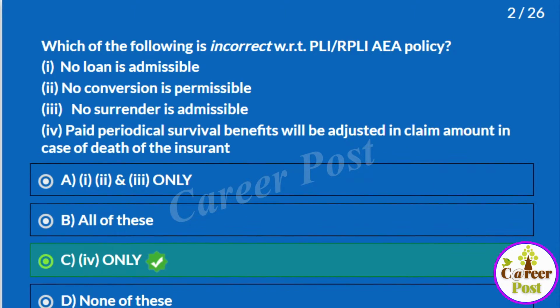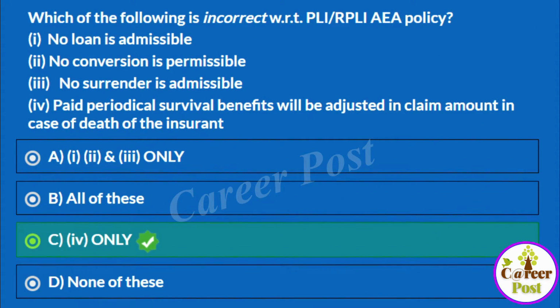The full amount due will be paid to the claimant. Whatever sum assured and accrued bonus is due will be paid to the nominee. So the answer is 4 only is incorrect. Let us see the next question.